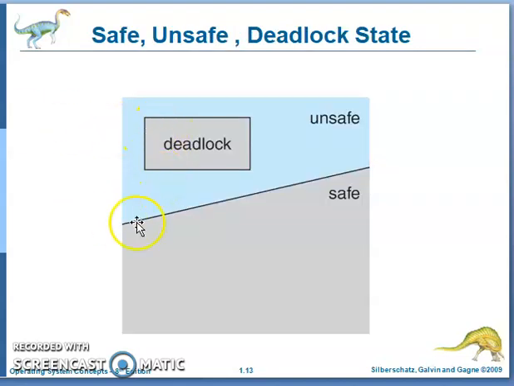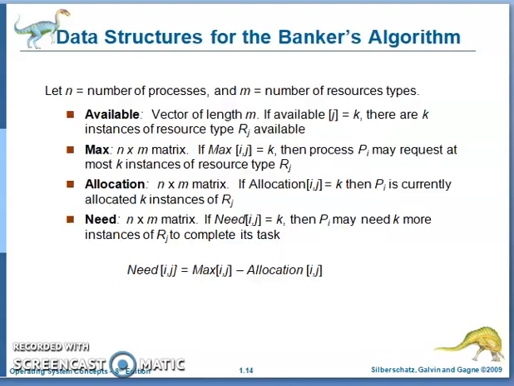Diagrammatically we can represent this. This is the unsafe state. This is the safe state. So if your system is in the safe state, there is no deadlock. If the system is unsafe, there may be a deadlock. If your system is in deadlock, it must be in an unsafe state. This diagram represents that: whether the system is safe or unsafe, and deadlock is in the unsafe state.